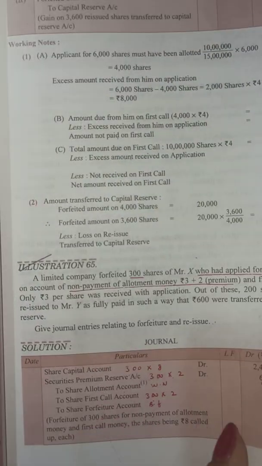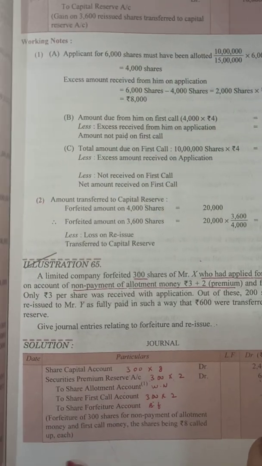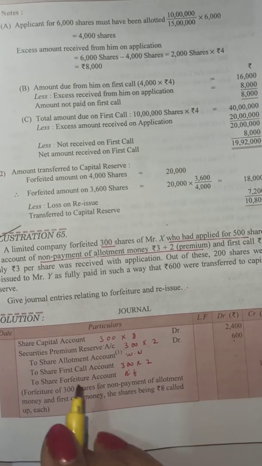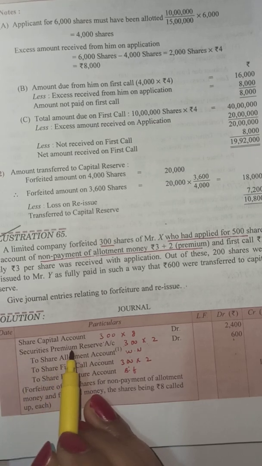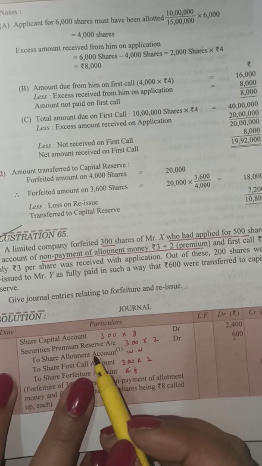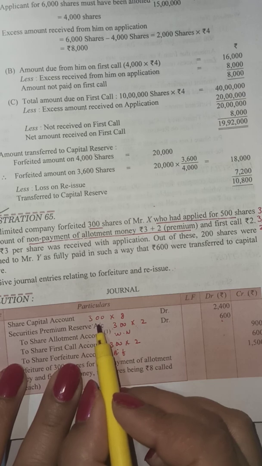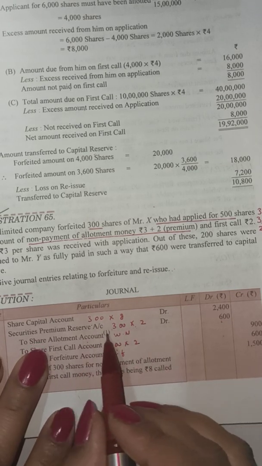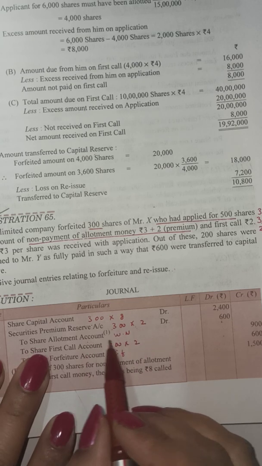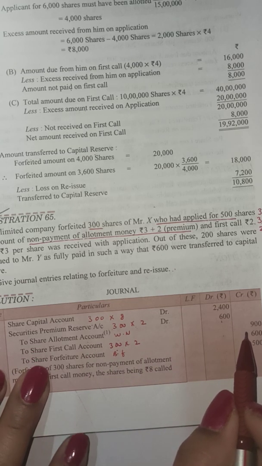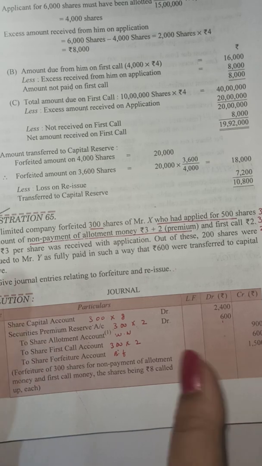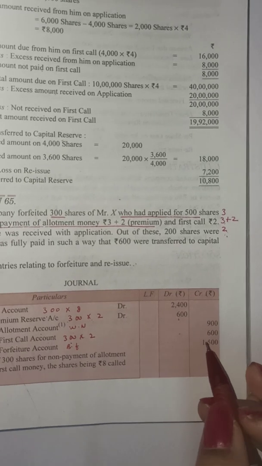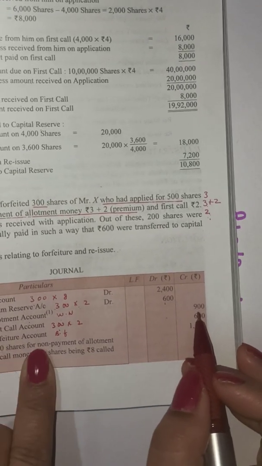Let us see now. This entry we had done, we have understood this entry. Once again, the share capital account for forfeiture of 300 shares, 300 into 8. The securities premium, 300 into 2. Share allotment, that working note we have just calculated. The money not received on allotment, this money we have just calculated. Money not paid on allotment, working note B. Here working note B always comes.